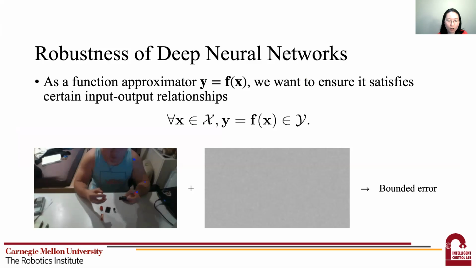One example of the input-output relationship is shown below in a human motion prediction task, where we map the image to a future trajectory of that human. Here we want to ensure that even if the image is perturbed, for example, changing the light condition, changing the background, or adding some random perturbation, the predicted trajectory should not change too much as long as the input perturbation is bounded.